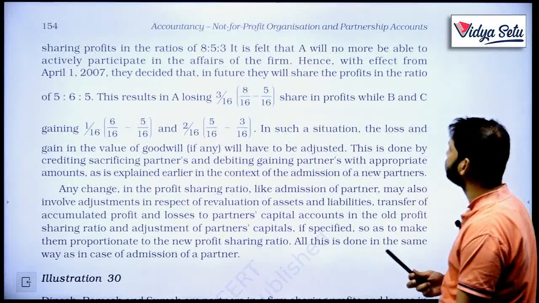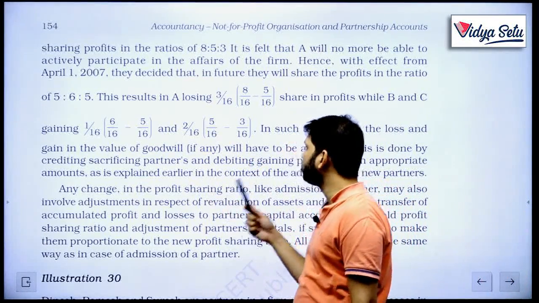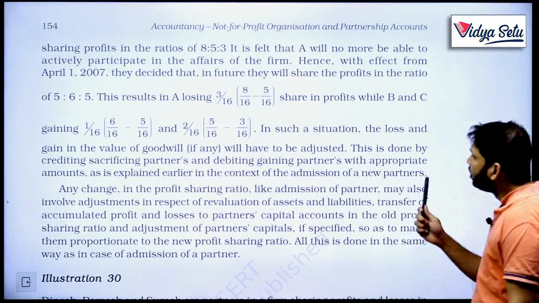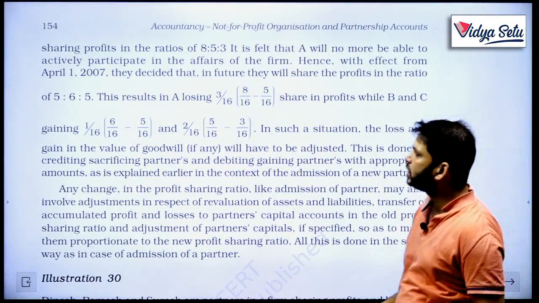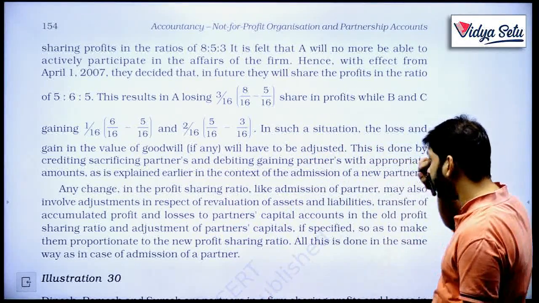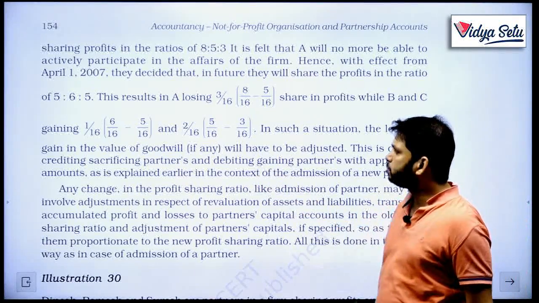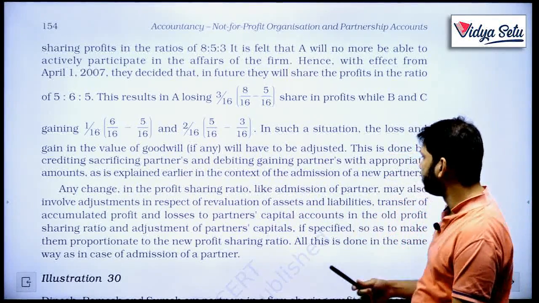In such a situation, the loss and gain in the value of goodwill, if any, will have to be adjusted. This is done by crediting sacrificing partners and debiting gaining partners with appropriate amounts, as explained earlier in the context of admission of a new partner.